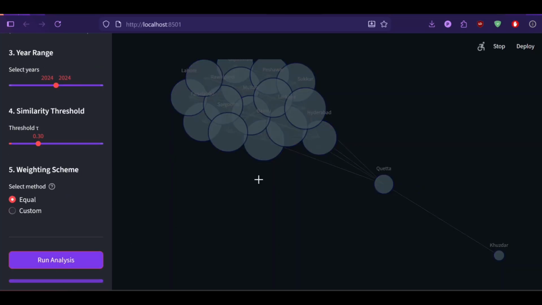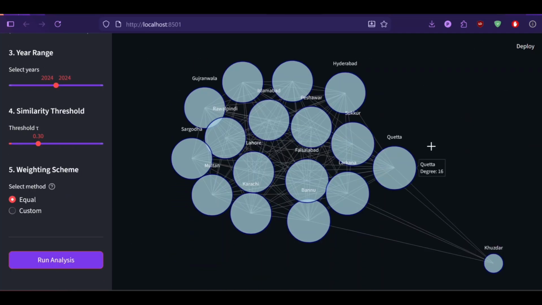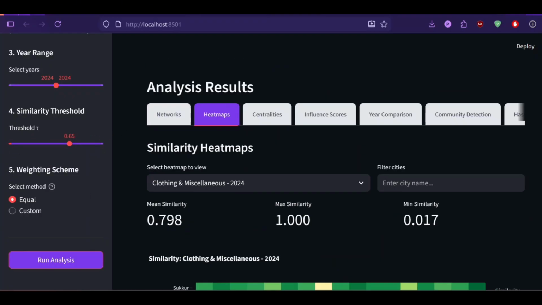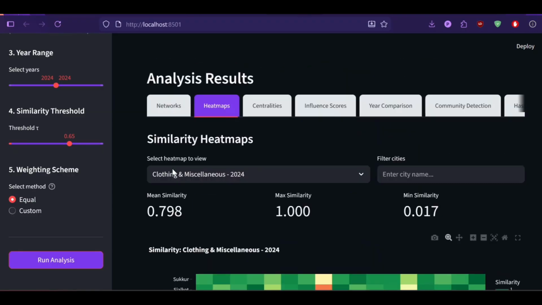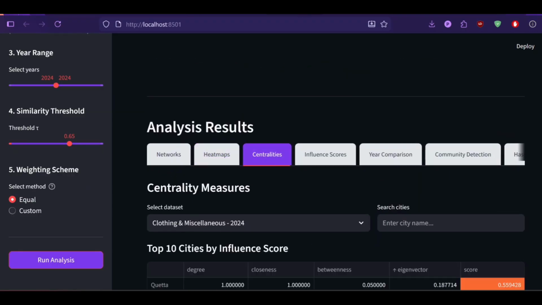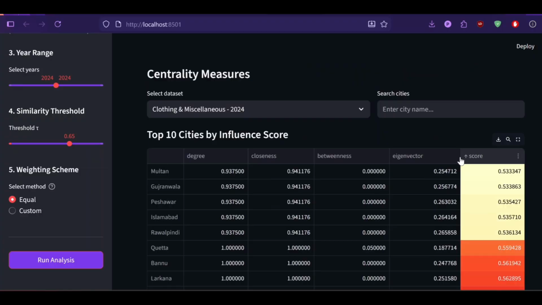Over here, I can increase or decrease the threshold. Like if I decrease the threshold and then run it again, we can see that now there are a lot more edges connected. If I go back to the same old threshold, and over here we can see the heat maps. This is the heat map. As you can see, Khuzdar has the least with anything, and it also receives the least edges and it gives the least edges.